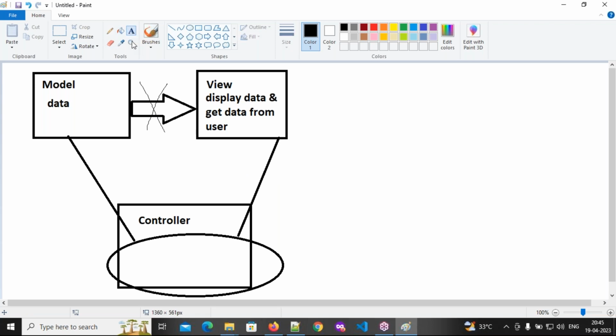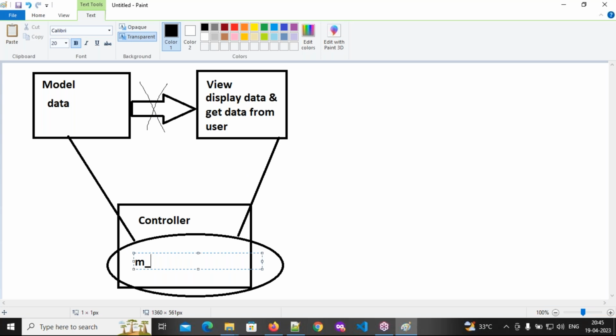So that means I will call this model data here. This is called model data, m underscore data, just assume. And this model data I cannot print in the view page directly. I need to declare a variable in the controller, and to that variable we assign the model data. C underscore data stands for controller data, m underscore data stands for model data, but both data is the same.